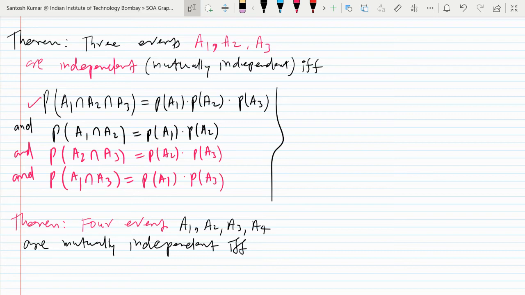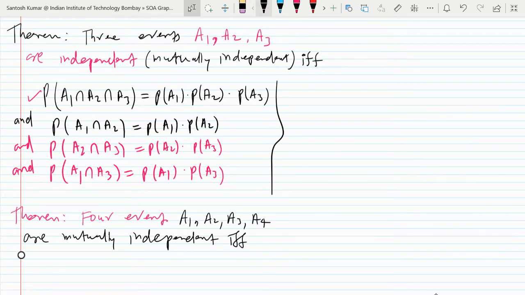The probability of A1 intersection A2 will be probability of A1 into probability of A2. Probability of A2 intersection A3 will be probability of A2 into probability of A3. Probability of A3 intersection A4 will be probability of A3 into probability of A4. Then probability of A1 intersection A4 will be probability of A1 into probability of A4.